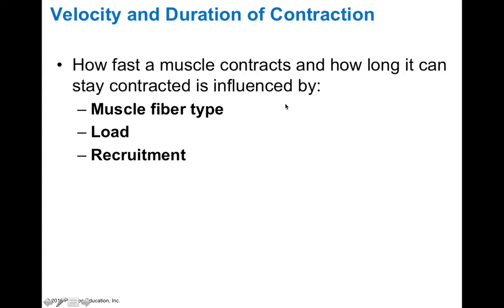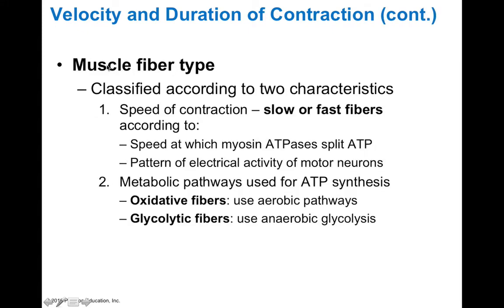So it turns out that velocity and duration of contraction can also vary. What can influence the velocity and duration of a muscle contraction are factors like muscle fiber type, the amount of load that's placed on that muscle, as well as the number of muscle fibers that are recruited. So muscle fiber type can vary. And what's kind of weird here is that not all muscle fibers or muscle cells are the same. They can be divided into several main categories by the speed of contraction and the type of metabolic pathways these cells actually rely on.